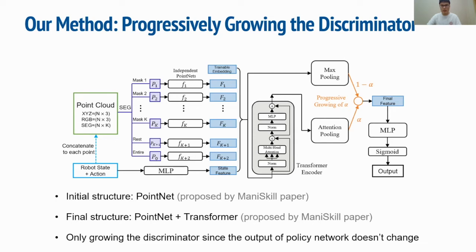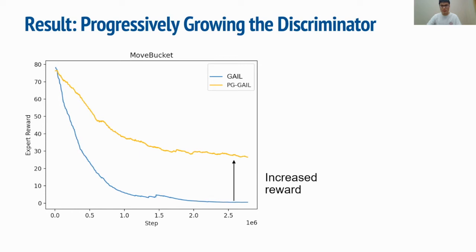Note that we won't evolve the architecture of the generator because the output of our policy network is always in the same action space without any change, which is different from the progressive GAN. And the issue mainly comes from the overpowered discriminator. We want the policy network to be as strong as possible from the very beginning. Leveraging the progressive growth of the discriminator, we observe a significant increase in the reward throughout the entire training.